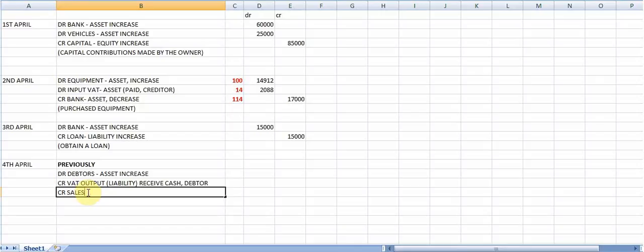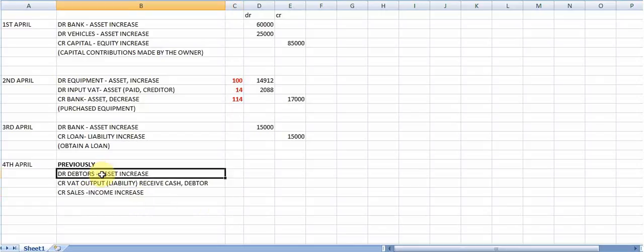A sale is an income which is now increasing. And this is now the previous month when the debtor first came to buy the product from you. The debtor will be representative of 114%. The output is 14 and the income is 100. So please notice how the debtor or the creditor represents 114%.